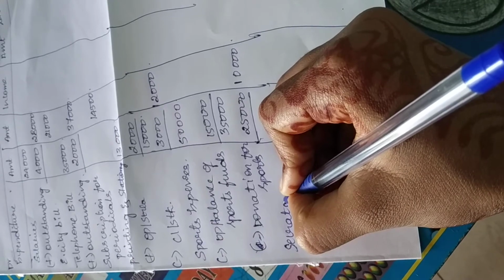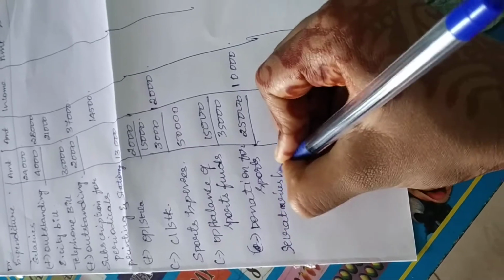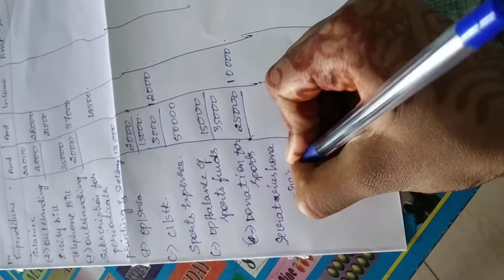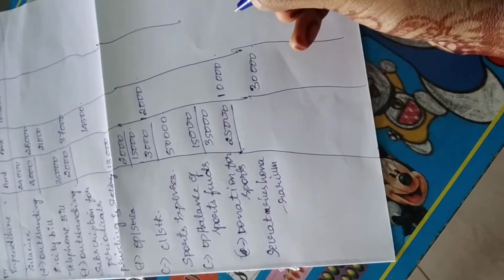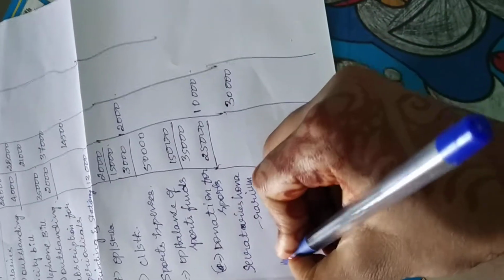Secretary's honorarium. They have given us 30,000. So we will take it like that because there is no additional information.